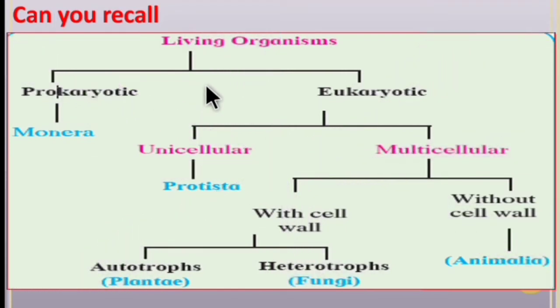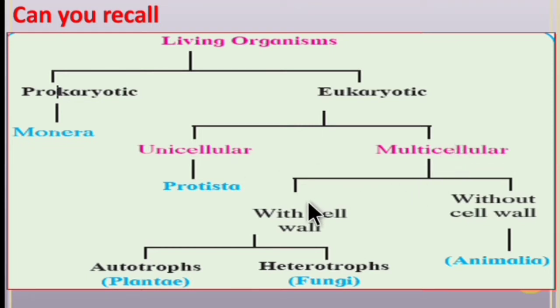You have already learned this chart in 8th standard. Living organisms consist of prokaryotic and eukaryotic. Prokaryotic consists of kingdom Monera. Eukaryotic consists of unicellular and multicellular. Unicellular consists of kingdom Protista.